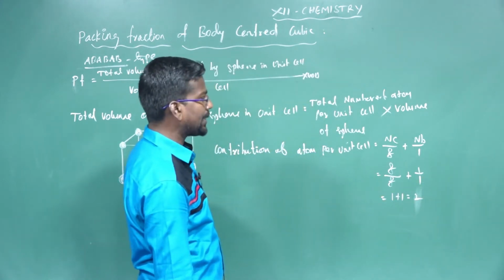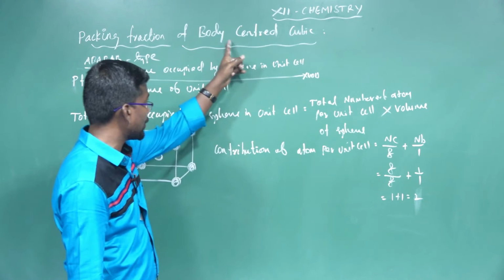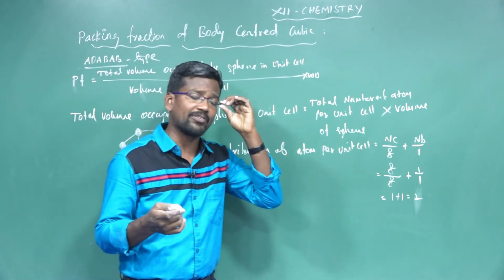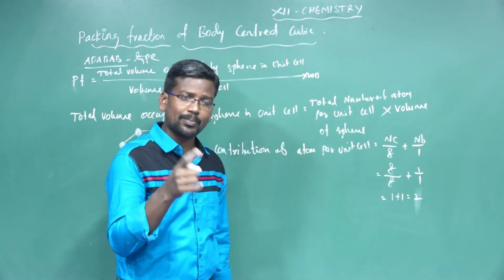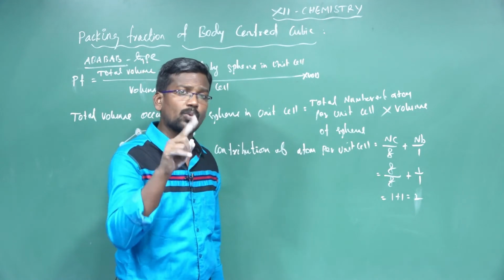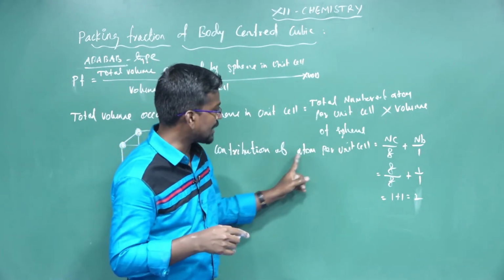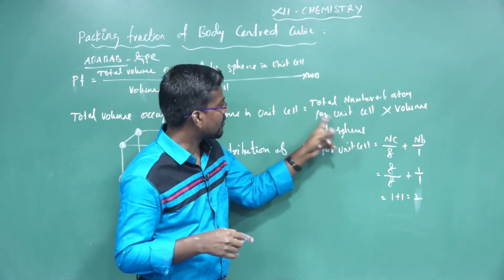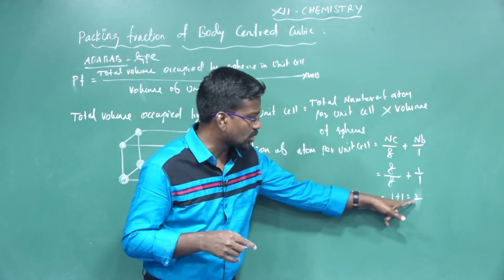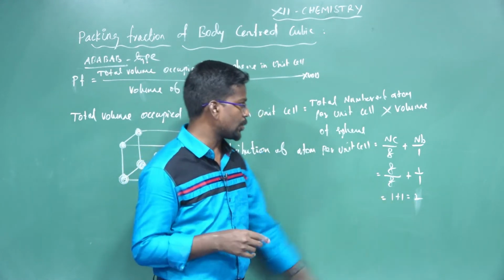Total number of atoms per unit cell of body-centered cubic is 2. Already we learned that in simple cubic it is only 1. Don't forget, body-centered cubic is equal to 2.